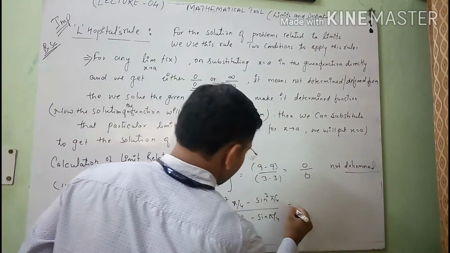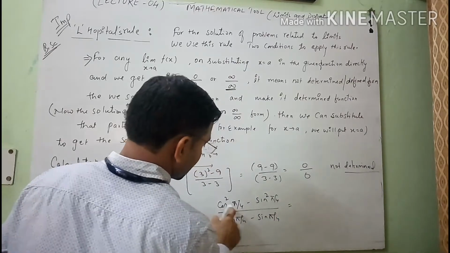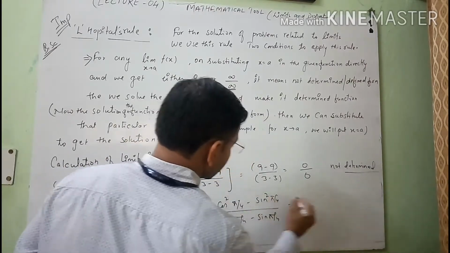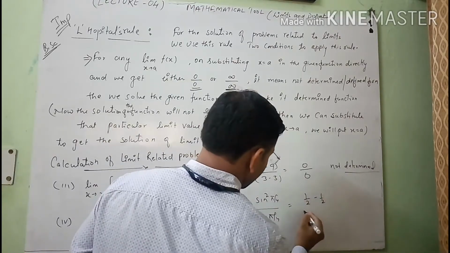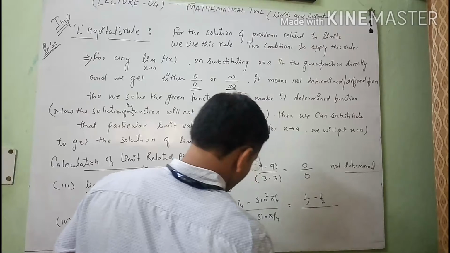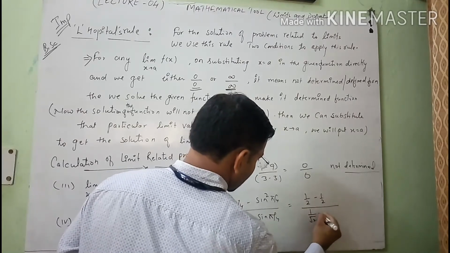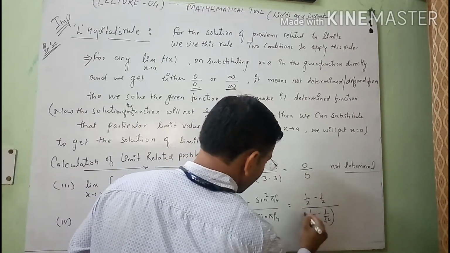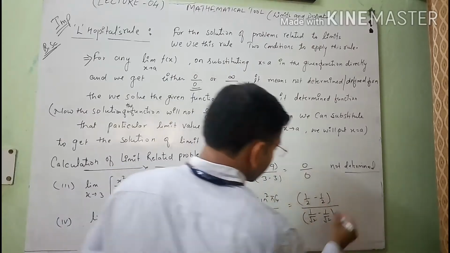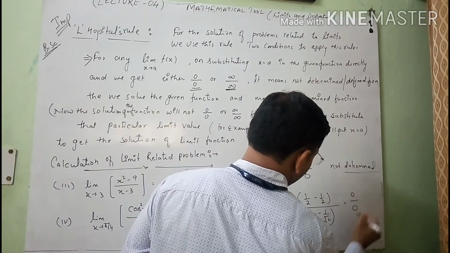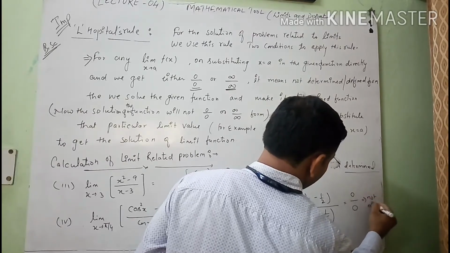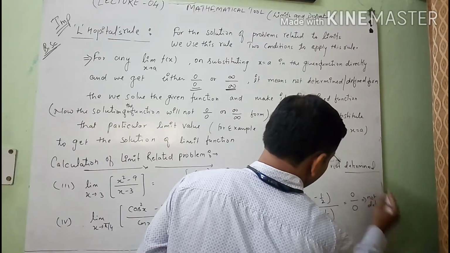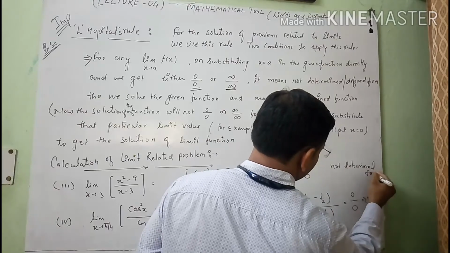Then you will see the value of cos pi by 4 is 1 by root 2, and here squared, it will give us 1 by 2. Again it will give us 1 by 2, sin pi by 4 also 1 by root 2. When we try to solve this, we will get 0 upon 0, which again implies a not determined form.